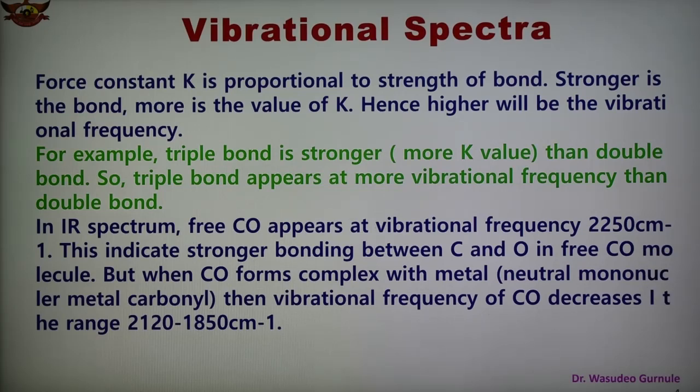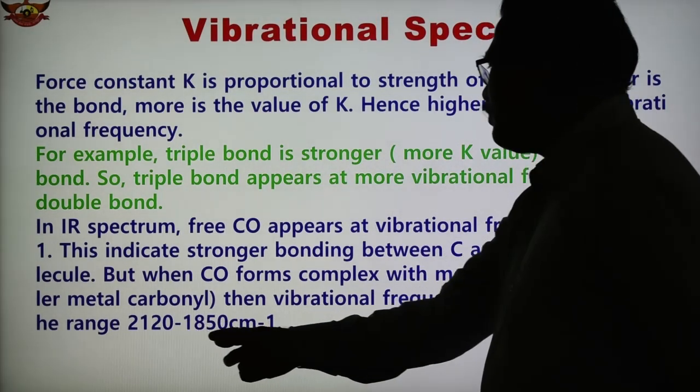Now, when CO forms a complex with the metal, the vibrational frequency of CO decreases. The vibrational frequency of free CO is 2250, but when CO forms a complex with the metal, the frequency decreases, and it is found in the range 2120 to 1850 centimeter inverse.